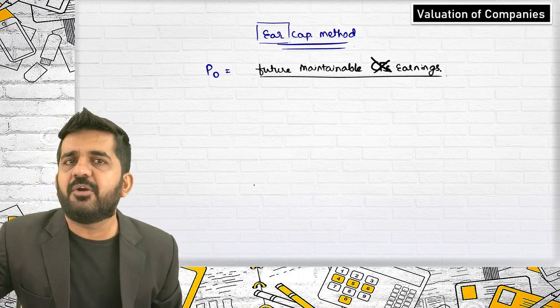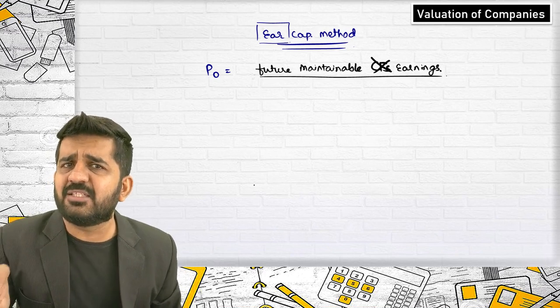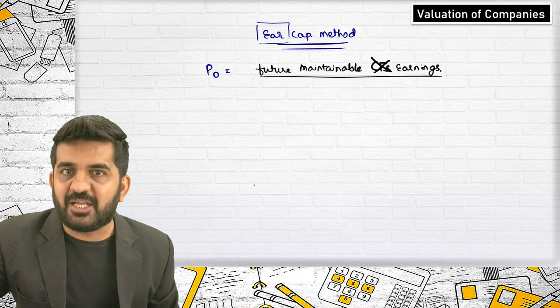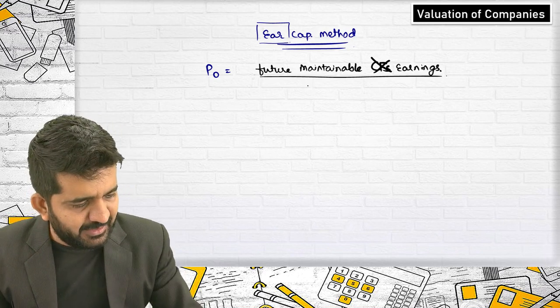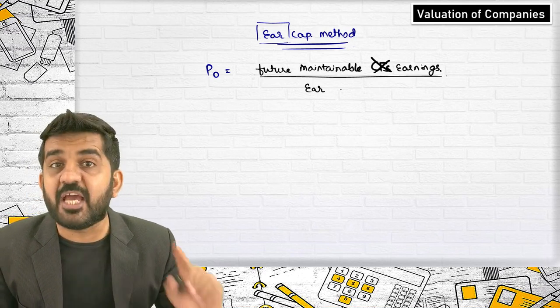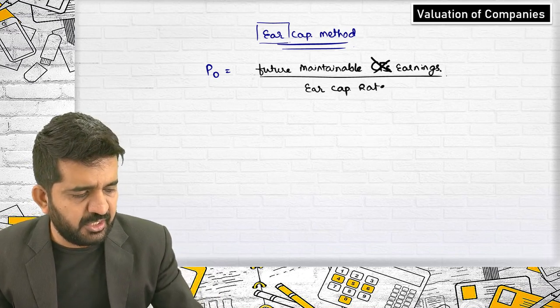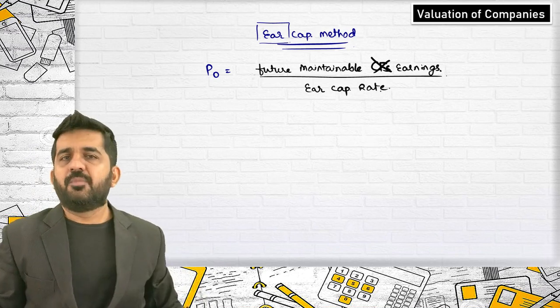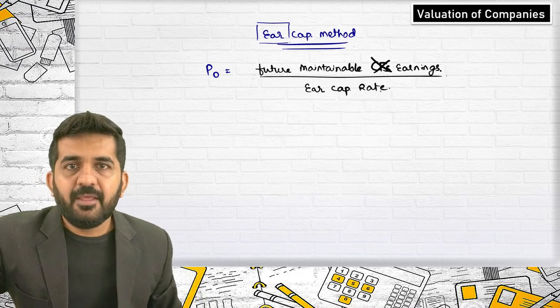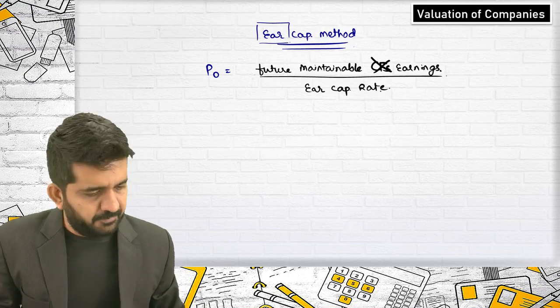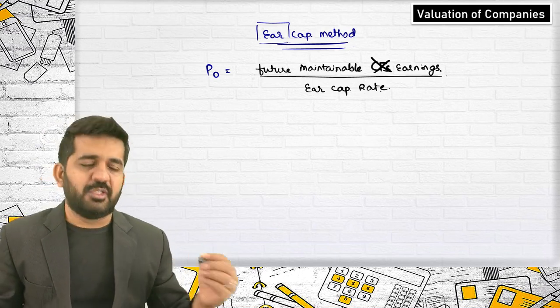For every 100 rupees invested, companies in this industry are earning 12 rupees. So 12% becomes the capitalization rate, and it should not be the cash flow capitalization rate; the earnings capitalization rate should be written in the denominator. This is the earnings capitalization method for finding out the value of the company. Then we go to other methods.